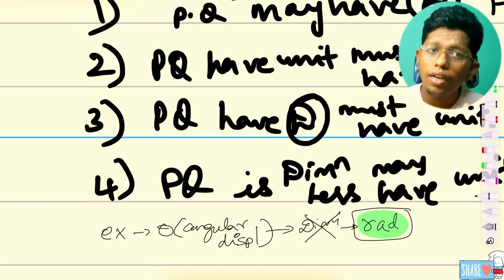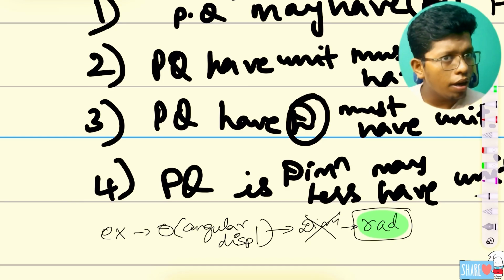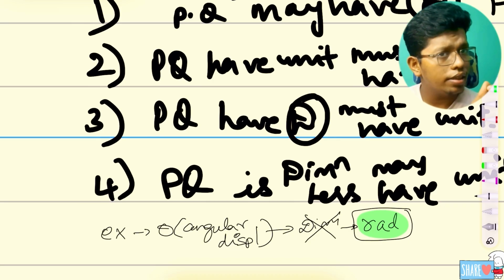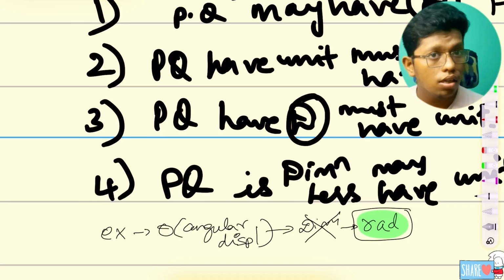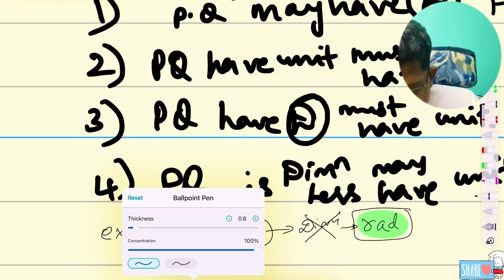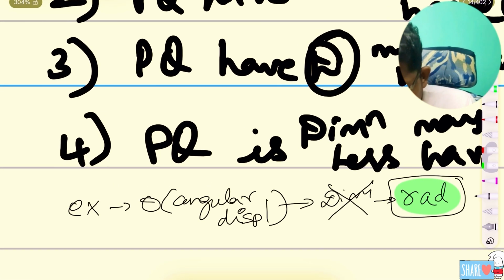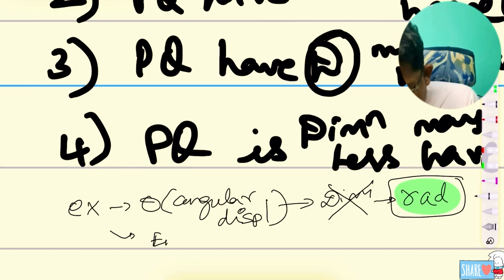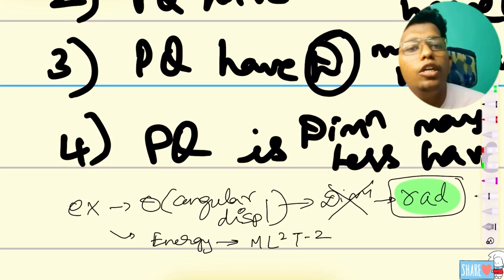Sir, if angular displacement has a unit but no dimension, is there an example that has both dimension and unit? Yes, many examples are there. Take energy, whose dimension is M L squared T to the power minus 2.